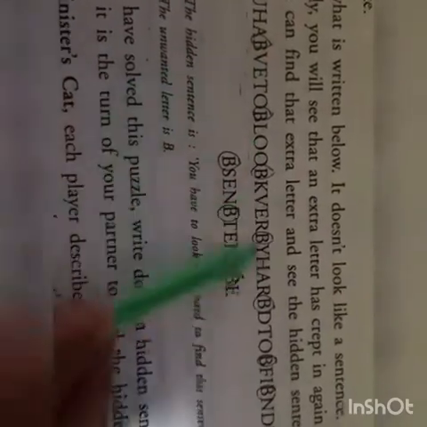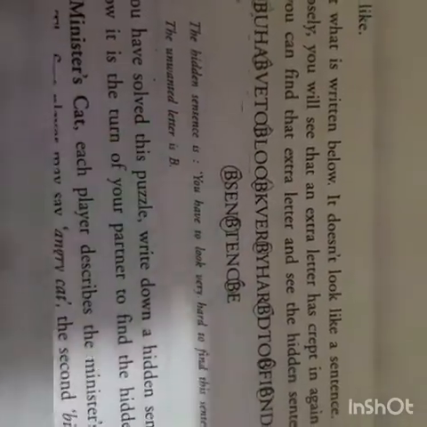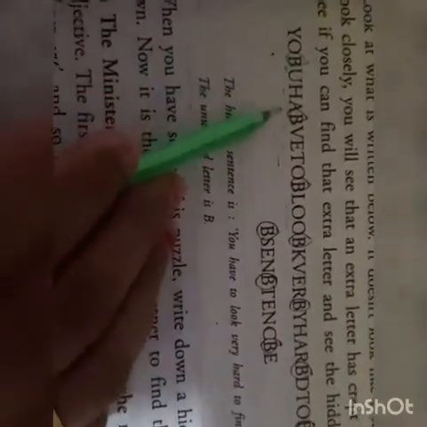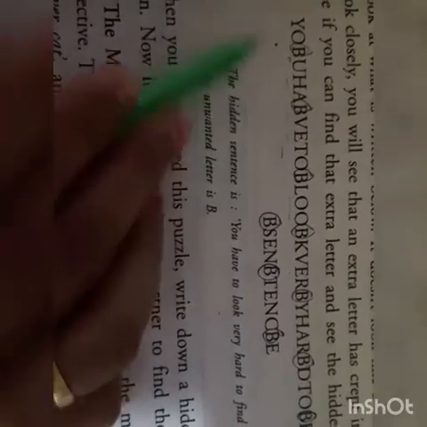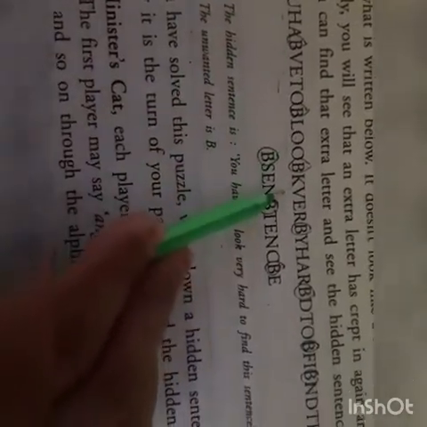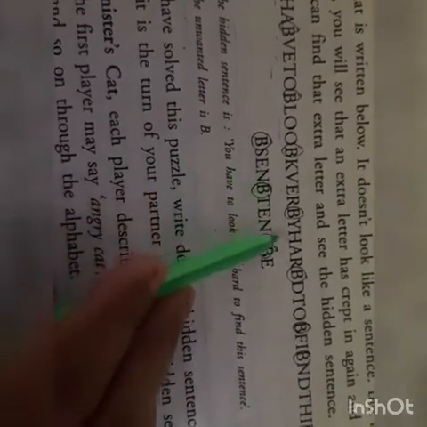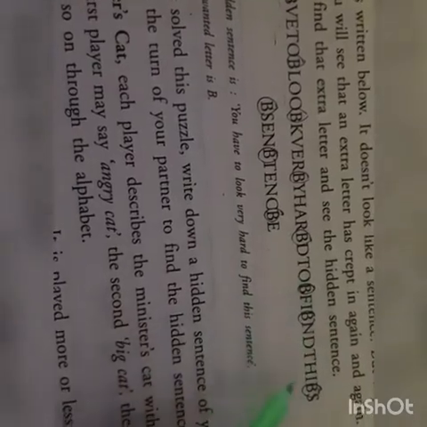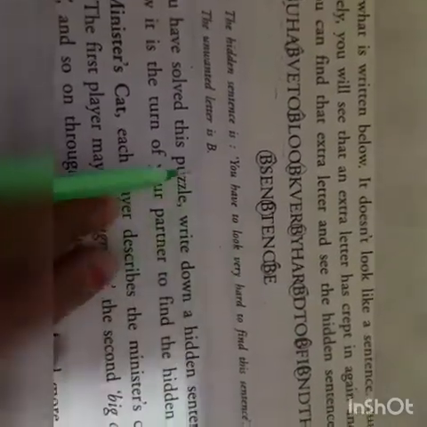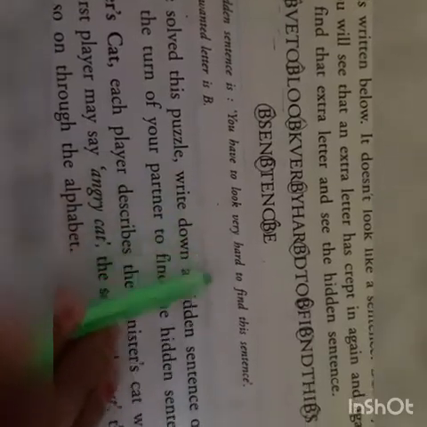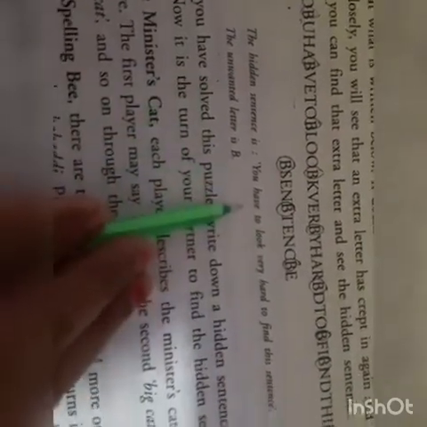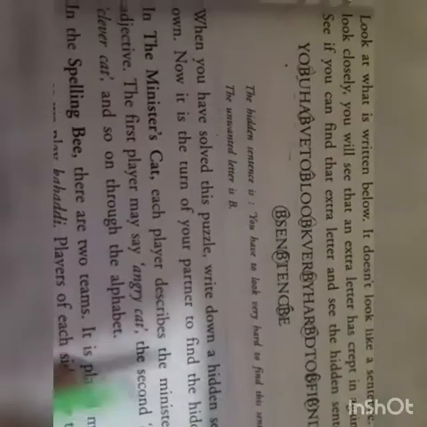This is the B, which is the extra letter in the entire sentence. So if you'll remove the B, तो YOB निकाला तो U हो जाएगा U. HAB निकाला VE have. फिर HARB निकाला hard. D कर देंगे. So what is the sentence? You have to look very hard to find the sentence. So remove all the extra B's, you will get this answer. So the extra letter is B here. So this is the way you can play this word game.